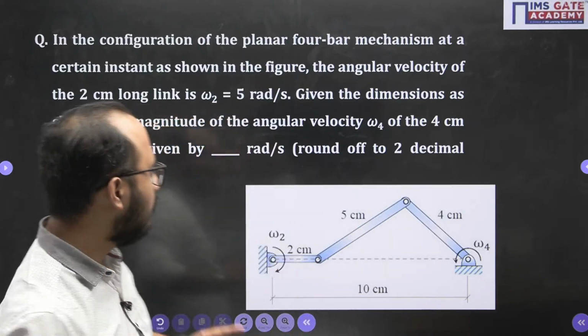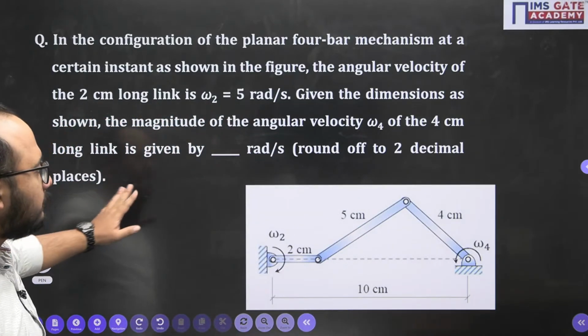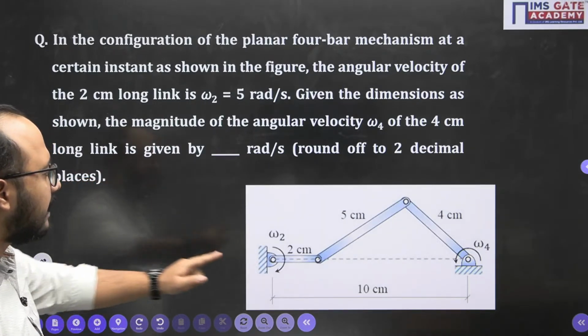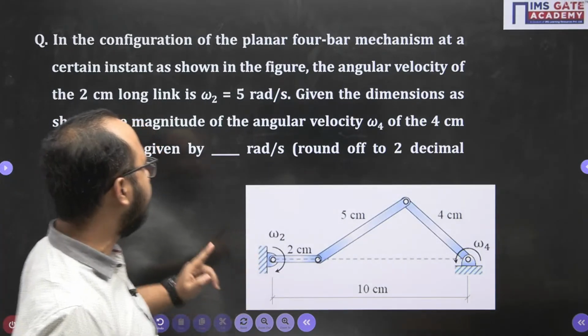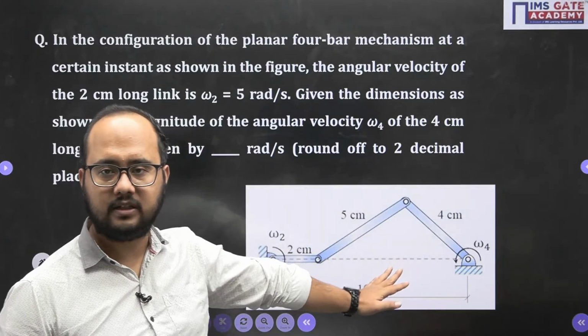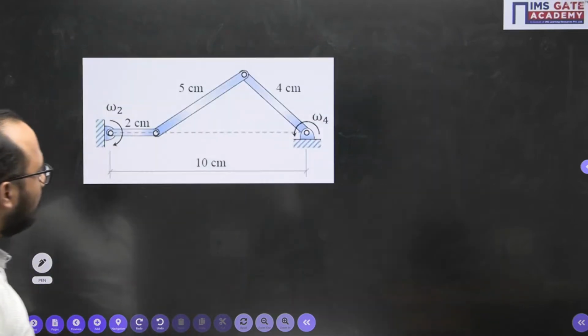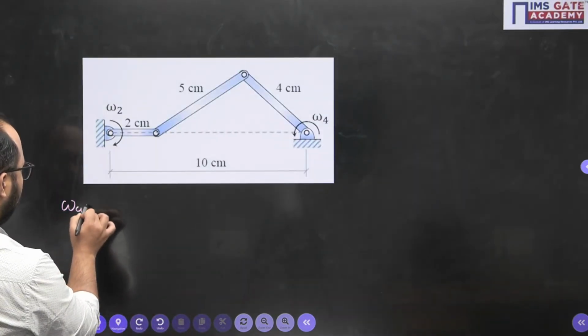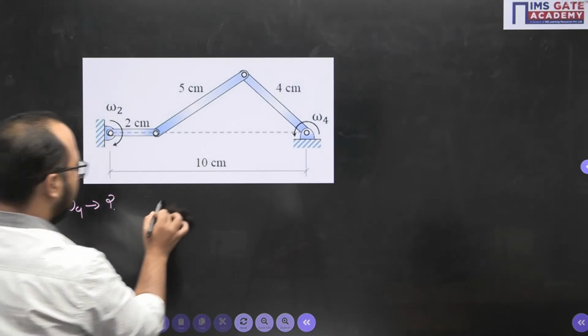As given in the problem, they are asking for omega 4, the velocity. Omega 2 they have given as 5 radian per second, and the remaining dimensions are mentioned in the diagram itself. So the main thing they are asking is omega 4. Using the angular velocity ratio theorem,